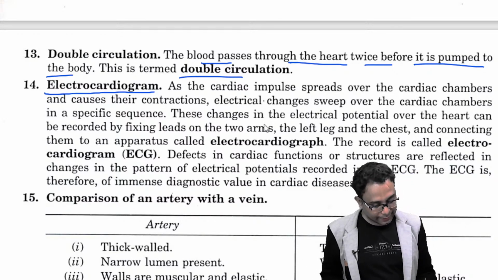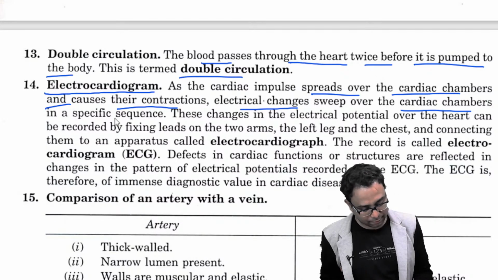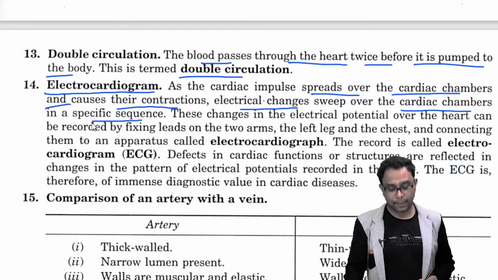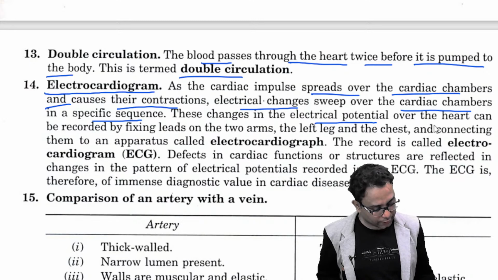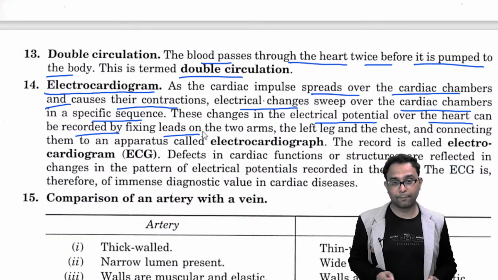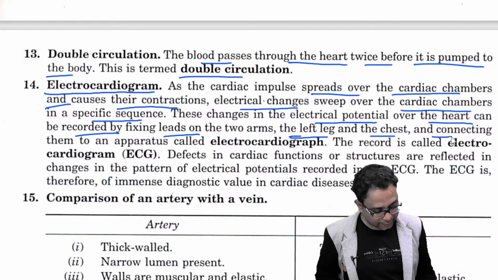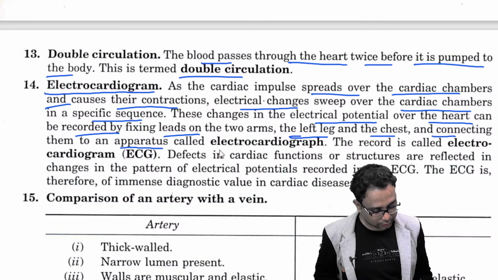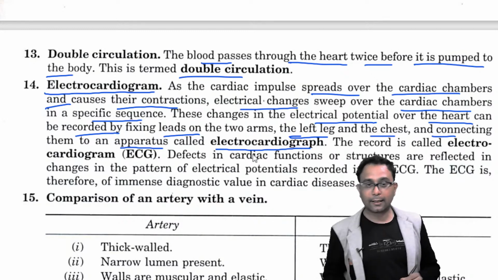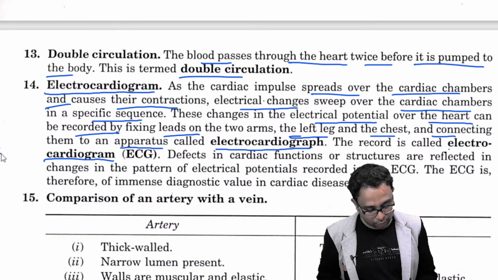You know, the cardiac impulse spreads over the cardiac chamber and causes their contraction. An electrical change sweeps ultimately over the cardiac chamber in a specific sequence. But this change of electrical potential over the heart can be recorded by fixing the leads on the two arms, the left leg and the chest, and connecting them to an apparatus called the electrocardiograph, and the record is called the electrocardiogram. This is the full form of ECG.